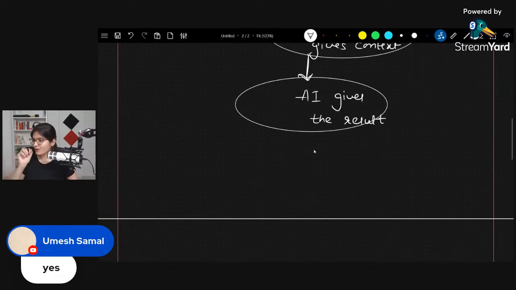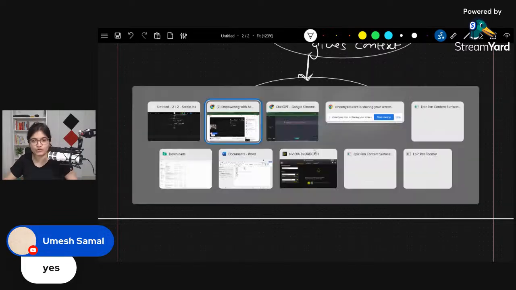Now, the problem nowadays is that people are directly copy pasting, which is really bad. That's where you will be able to retain your job compared to other people. Copy pasting will never help. You will have to think on top of the results which AI is giving to you.